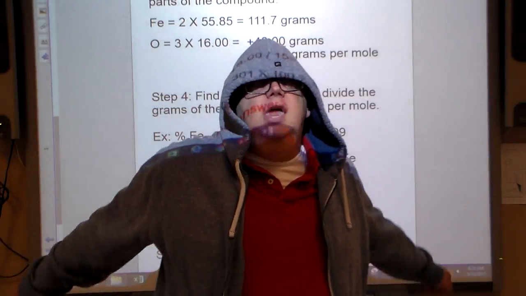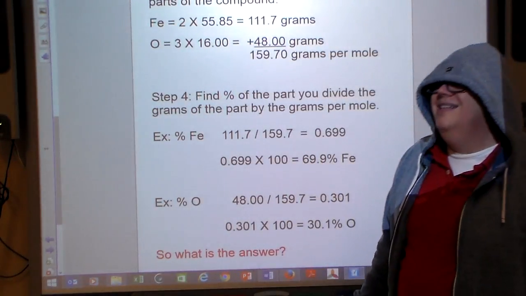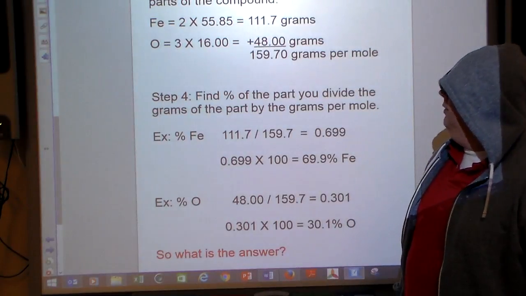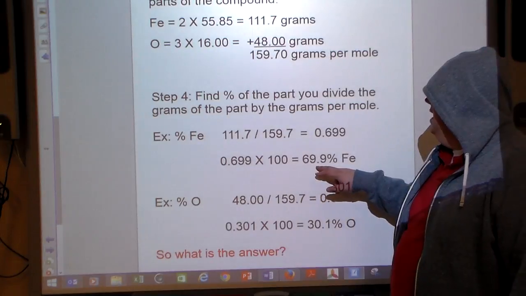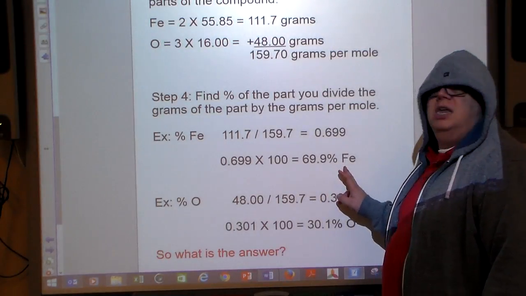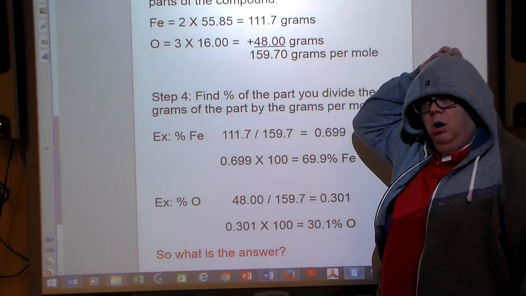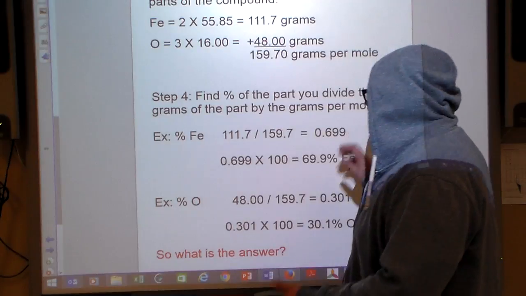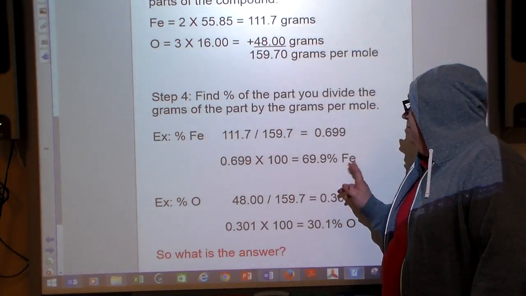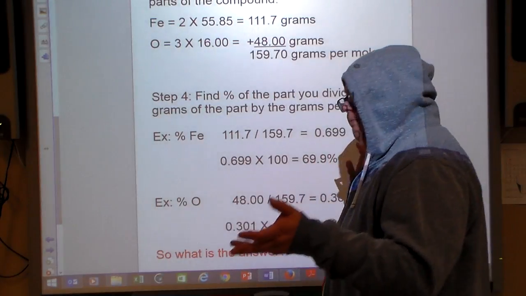Now, is the 0.699 a percent in and of itself? No, it's not. It's a decimal, so we have to multiply by 100 to get 69.9% iron. That's what we have. So right now, if we look at our composition of Fe2O3, 69.9% of it is made up of iron. Now, what about the oxygen?